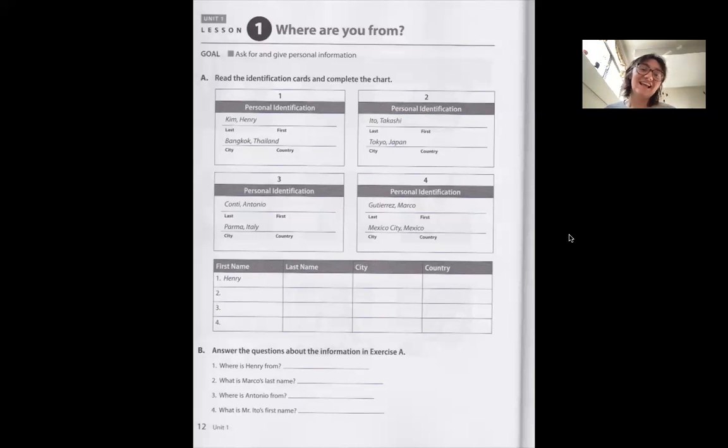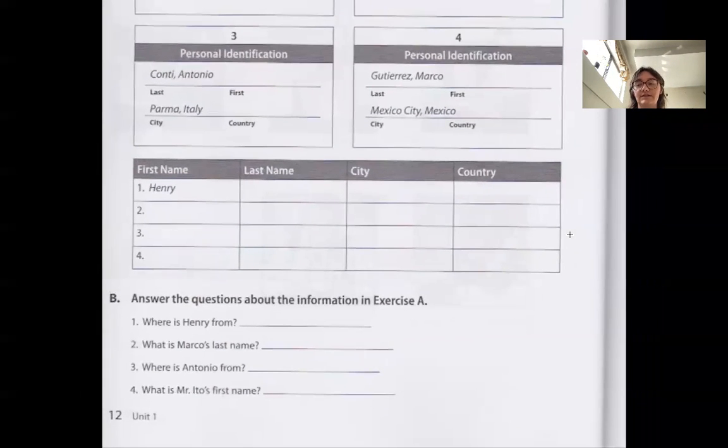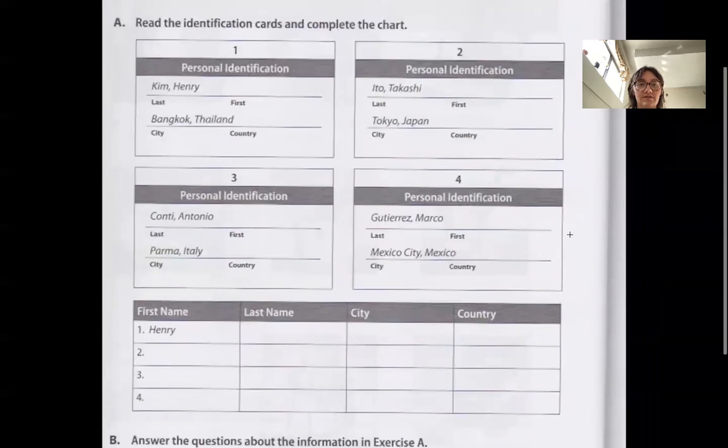Hi, students. So today's lesson, we're going to continue to talk about where are you from, right? How we ask for and give personal information to people, right? Personal information meaning things like our name, where we live, that kind of thing that are about us, right? Personal. Okay, so first let's look at this right here.